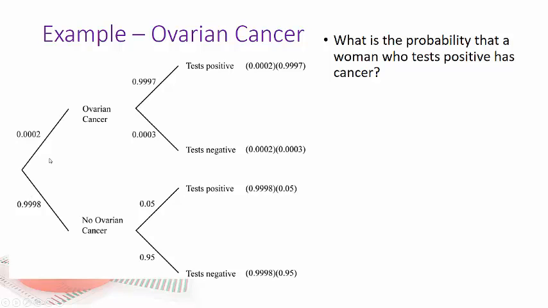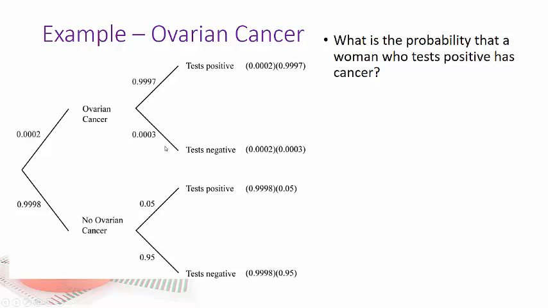So I'm constructing this tree diagram. Now, we told you the test is 99.97% accurate in terms of if a person has ovarian cancer, it will tell you that person has ovarian cancer. Now, you will have a very tiny percentage who have ovarian cancer, and the test will miss. So the smaller this number is, the better. So based on this, it looks like a great test.